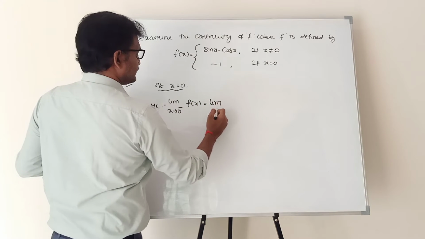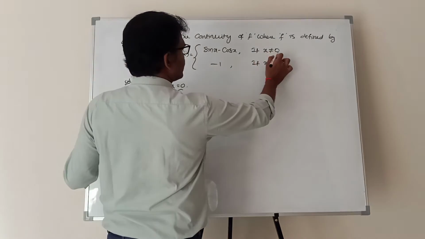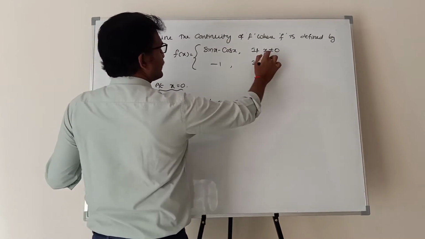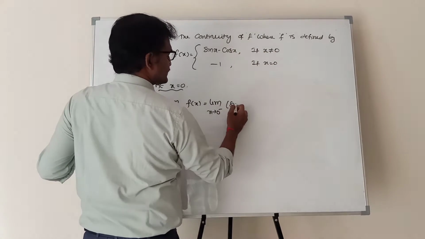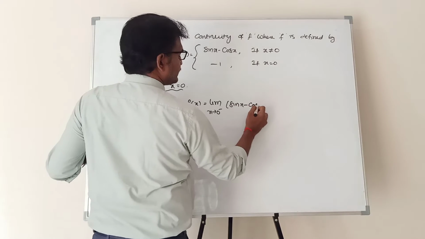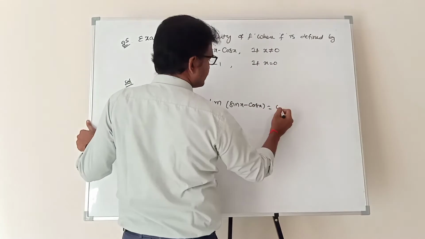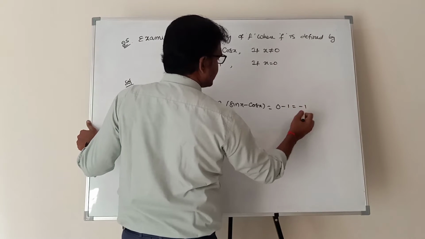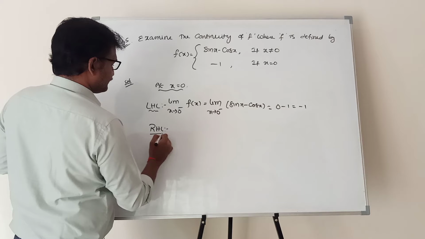Limit x tends to 0 minus, what is f of x? 0 minus means x is approximately equal to 0 but not equal to 0. So if x is not equal to 0, the function is sin x minus cos x. The x value is approximately equal to 0. Substitute here: sin 0 minus cos 0 is 0 minus 1, which is minus 1.